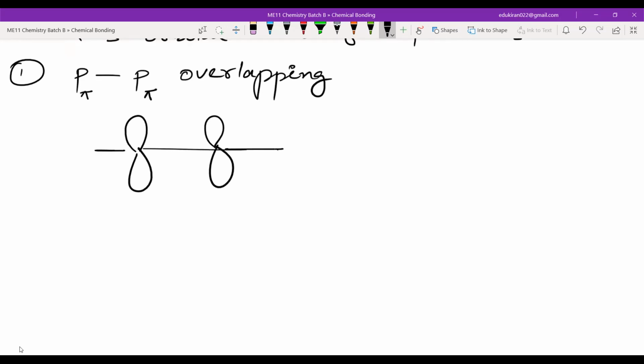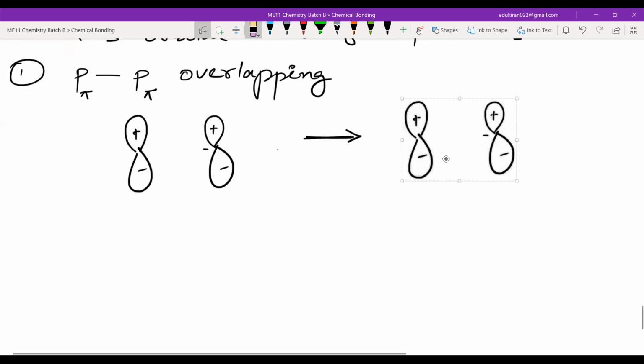These will be combining, with positive and negative signs. I'm erasing the internuclear axis. As you can see, this is the overlapping that has taken place.